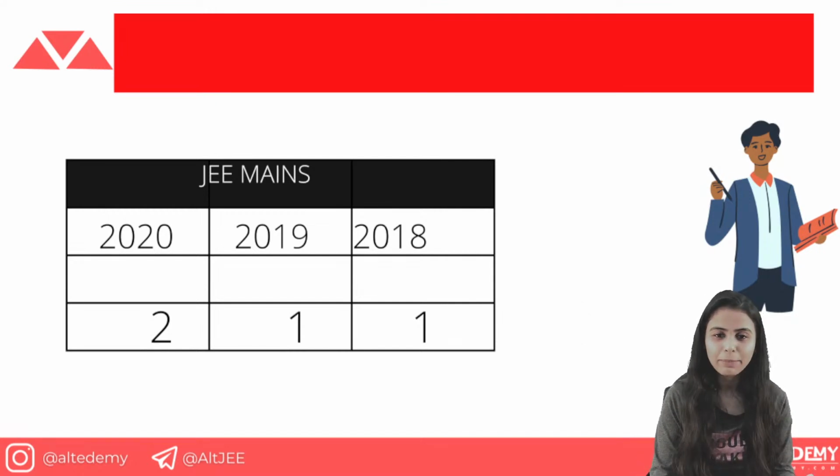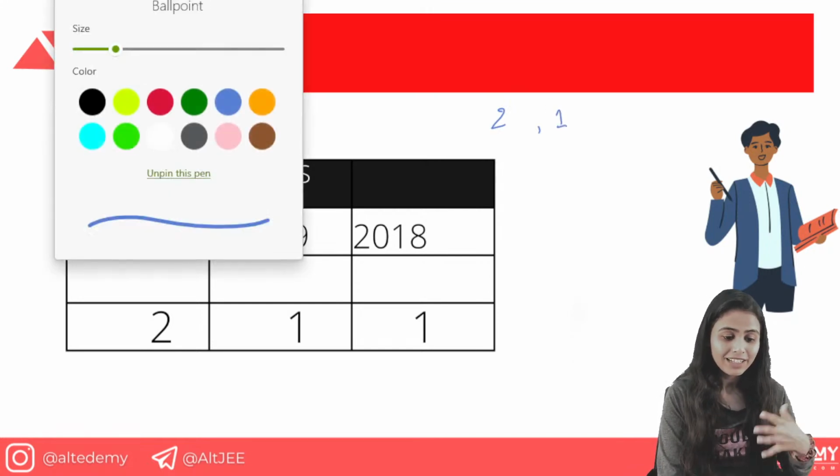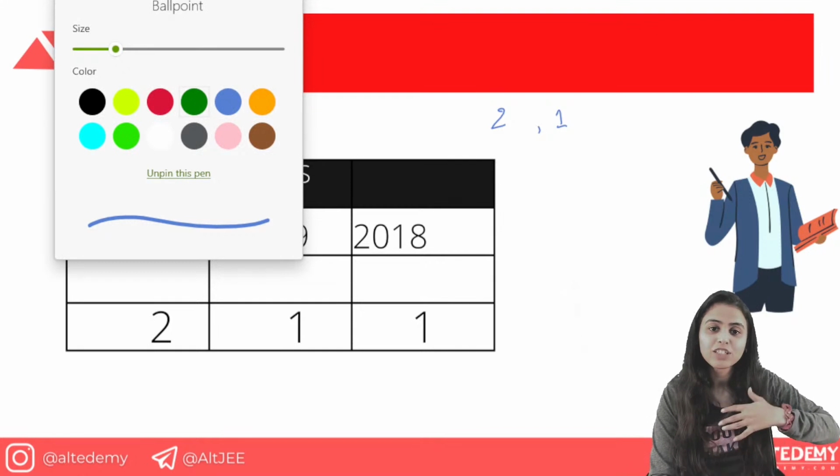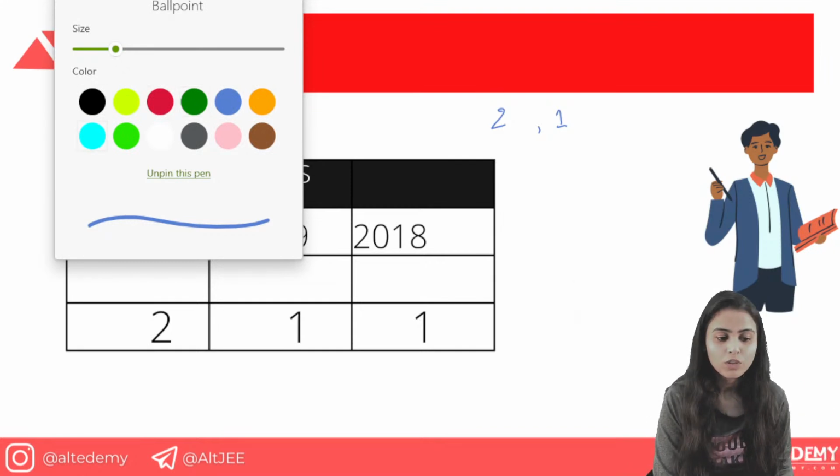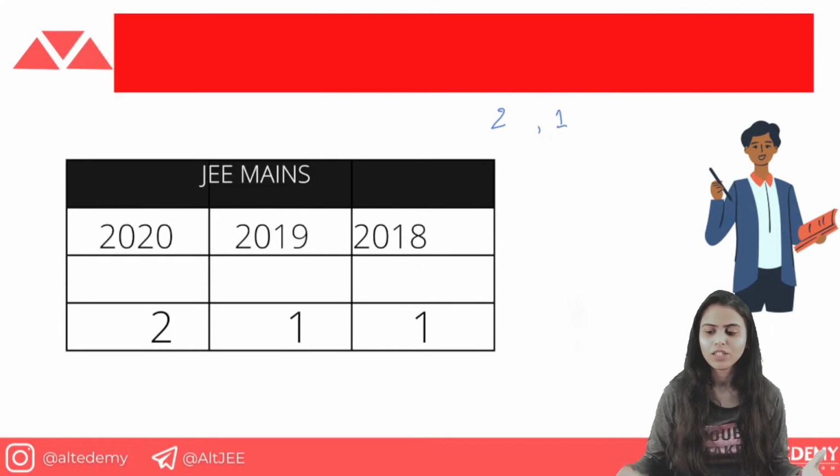Now it depends, right? Maybe two questions or maybe one question, but I'll tell you what, trigonometry is a concept that gets mixed up with another concept. For example, let's say you are studying the binomial theorem, and you have seen a question on the binomial theorem. Maybe it has used trigonometric ratios in that question, and trigonometry is being applied there. So what JEE does, this is the most common thing, is mix two concepts and the question comes from that.